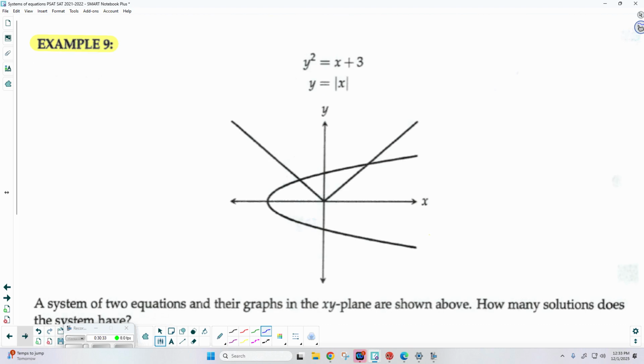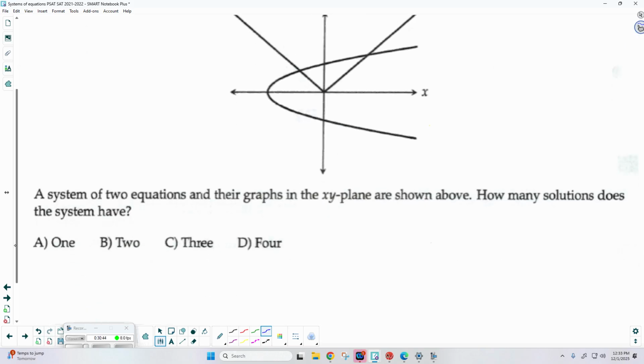So example 9. There did 8. Okay. So we have y squared equals x plus 3, and y equals the absolute value of x. So a system of two equations and their graphs in the xy plane are shown above. How many solutions does the system have? Now, I could absolutely solve this by hand, but if I have the graph already, how do I know what constitutes a solution?